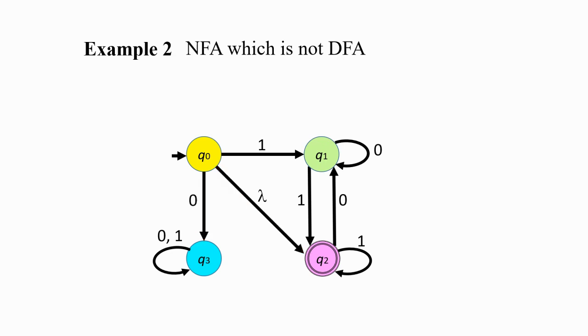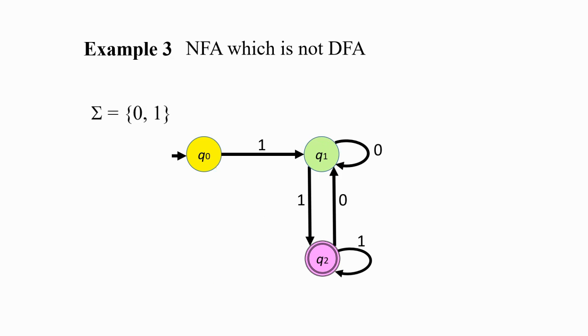Now next example, this automaton is also not a DFA because it has lambda transition, but it is an NFA. Now in the next example, suppose that the alphabet is the set of 0 and 1, then this automaton is not a deterministic finite automaton.